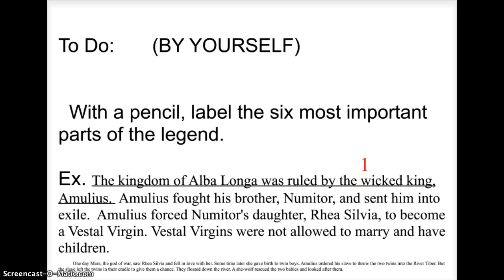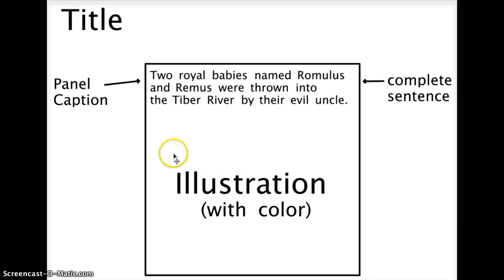And then when you finish doing that, you're going to create a cartoon panel. In your package, you have a cartoon panel with 6 blank squares, and they look like this. And you're going to take each of the 6 most important parts that you've identified in the story, and you're going to make a cartoon panel with each of those parts. Now, I've actually given you the title on yours already, but you're going to put your name over here, The Legend of Romulus and Remus by, and then you'll write your name first and last.